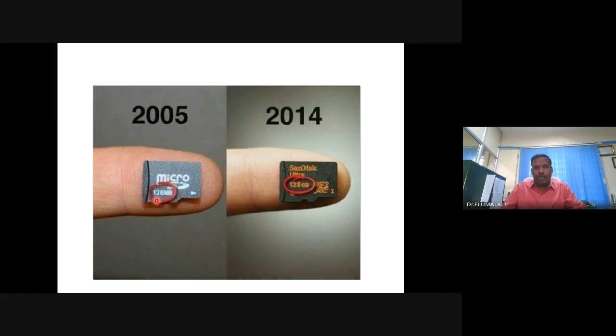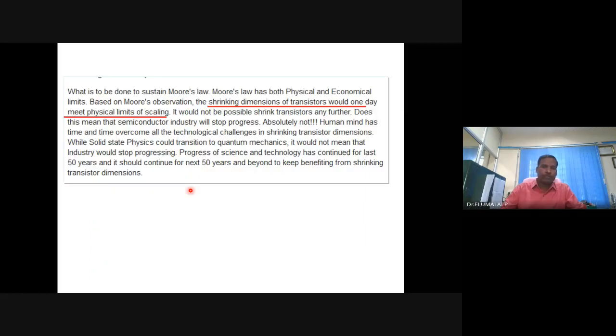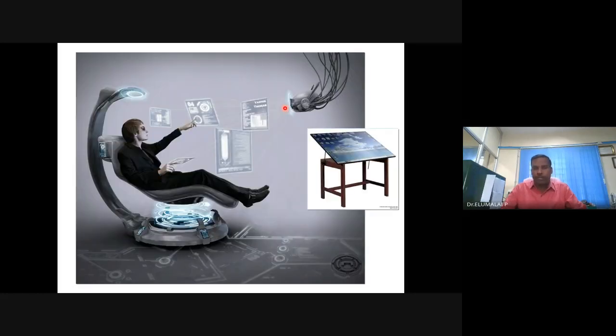This was the capacity of data storage for the same mass and the same volume. Now, look at the data storage capacity: 128 GB, from 128 MB. In hardly more than 10 years, so much improvement in technology has taken place. This was not possible unless you adopt nanomaterials and nanotechnologies. Already the dimensions of transistors are shrinking. You have already crossed Moore's law. This is what I told.